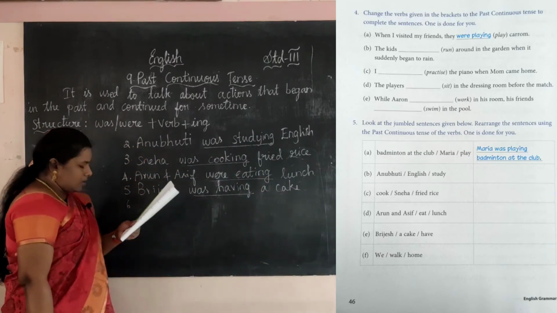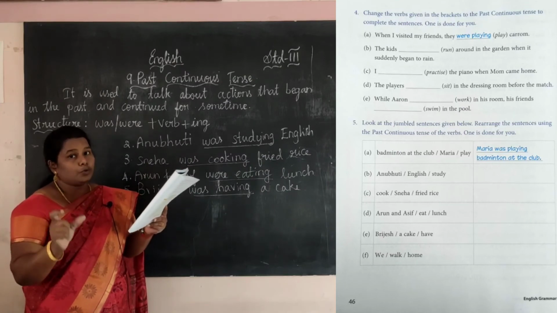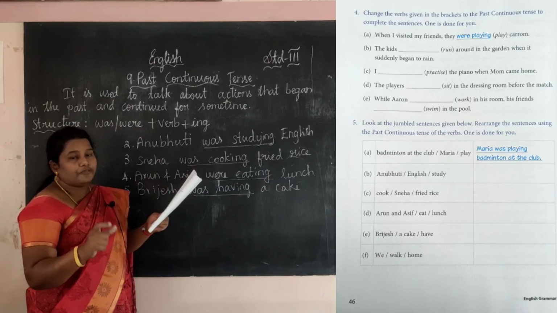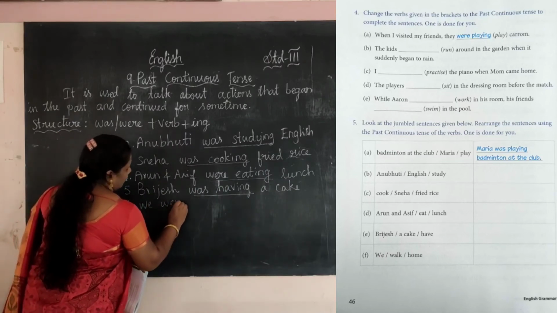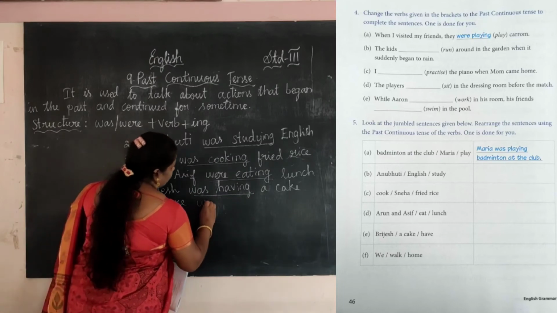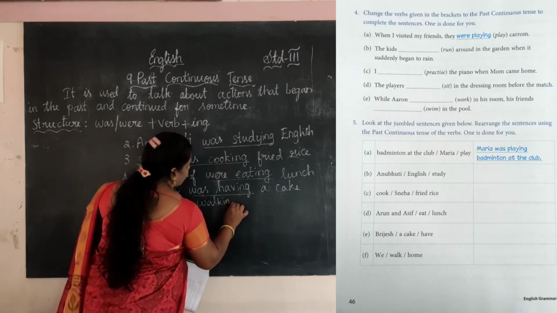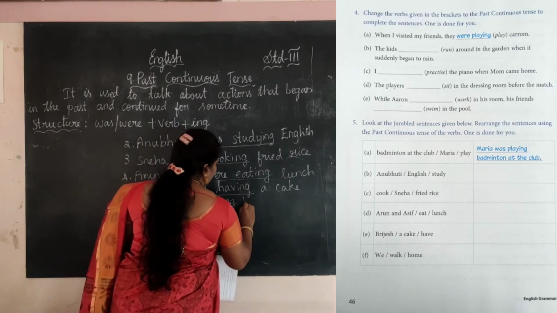Sixth one. We walk home. See, we is plural. So we want to use the form were. So we were. What is the action here? Walk. So walking. We were walking home.